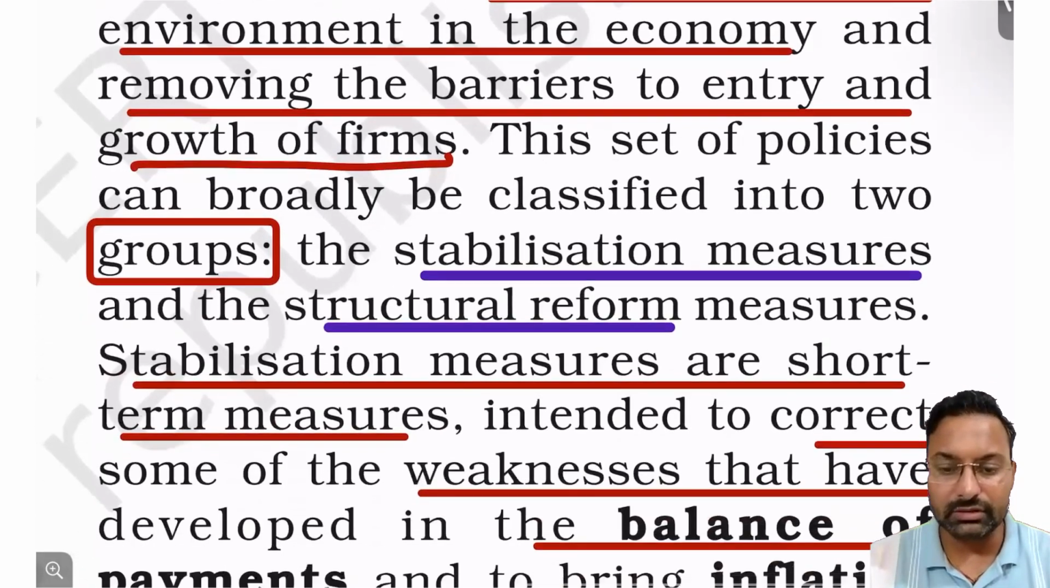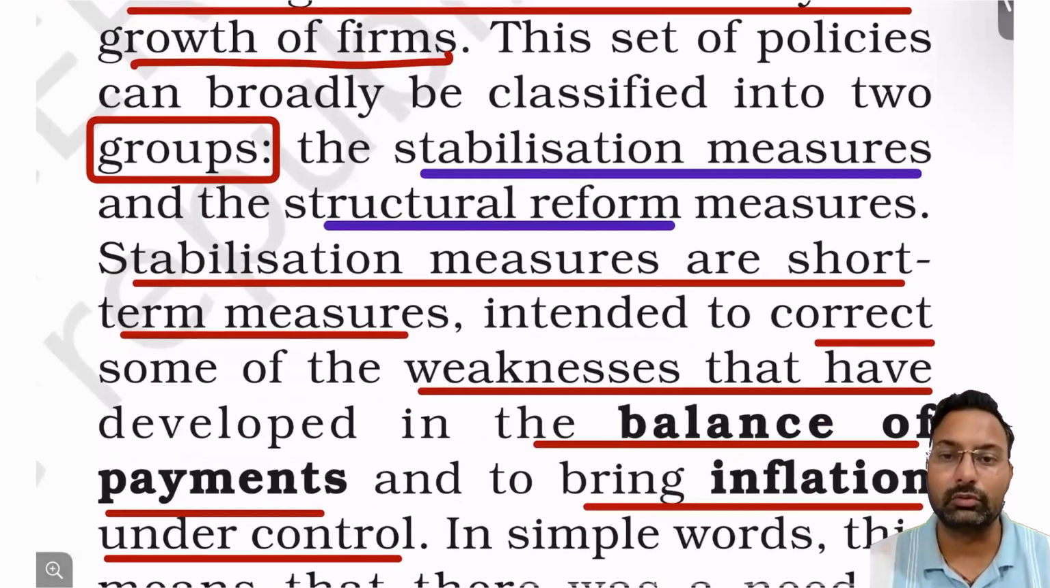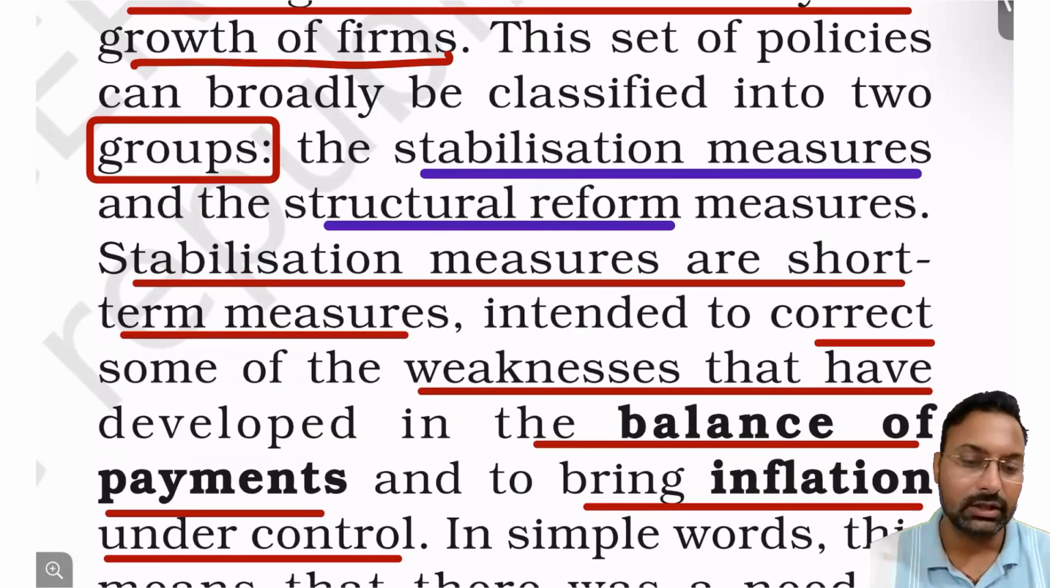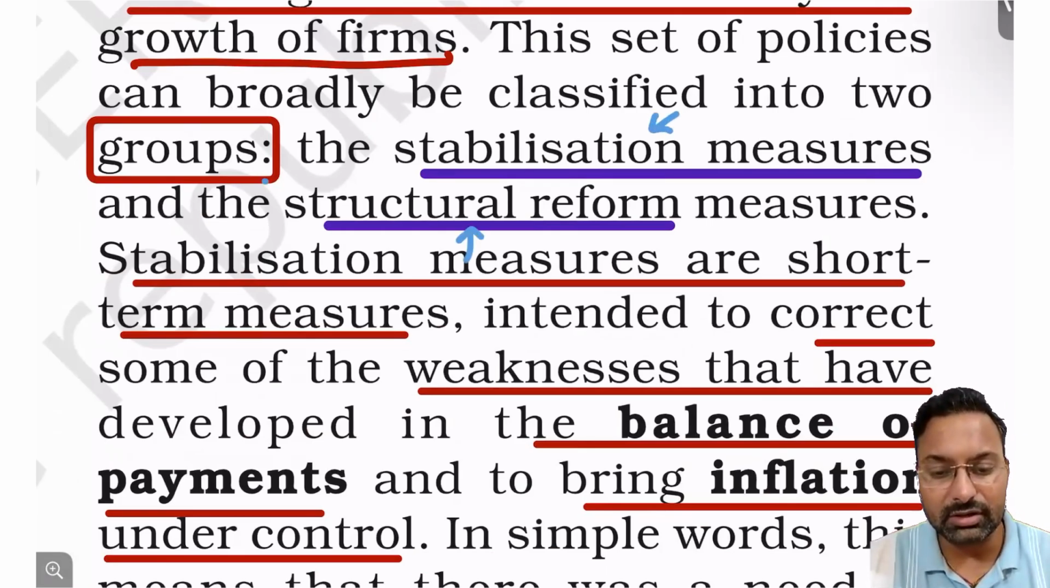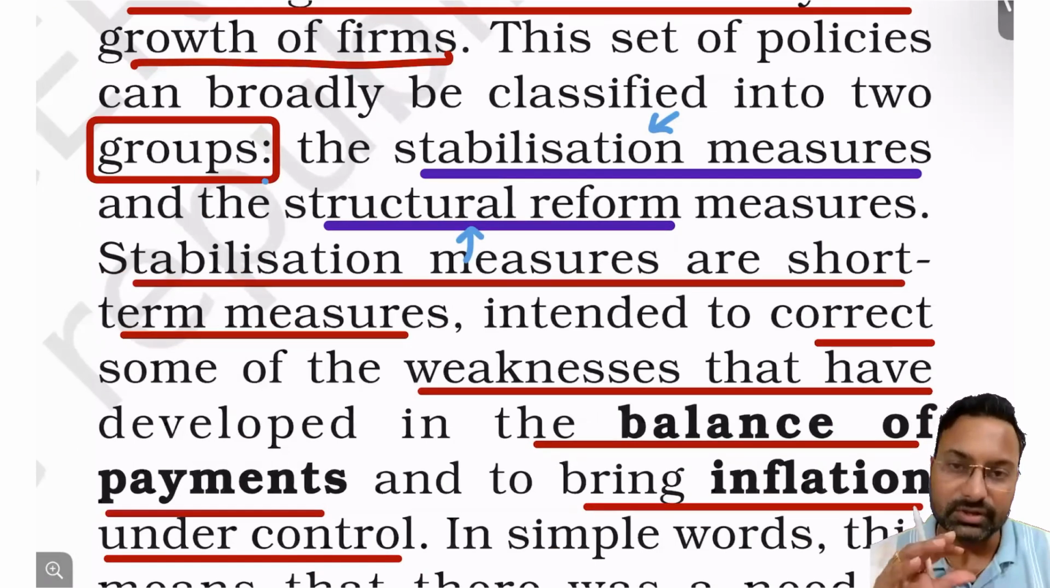Those measures that the Indian government took can be divided into two parts, and this is very important. You should note these down, right? Those two groups are stabilization measures and structural measures. We have to stabilize the economy and we have to reform the economy so that it can perform better in the long run, right?